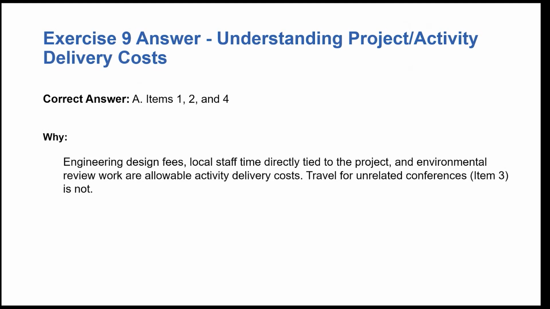So the correct answer is A, items 1, 2, and 4. So engineering design fees, your local staff time, all are tied to the project, and your environmental review work are allowable. Again, they're all tied to that specific project. Travel for unrelated conferences is not.